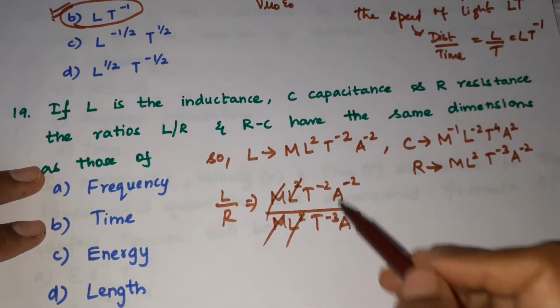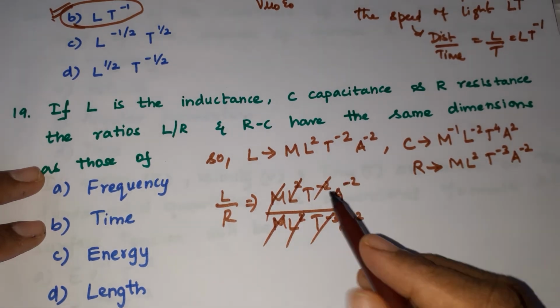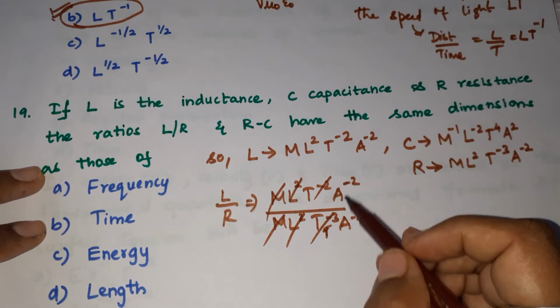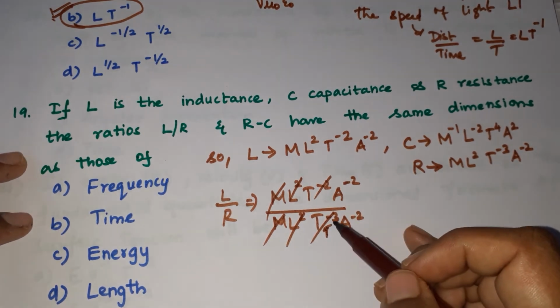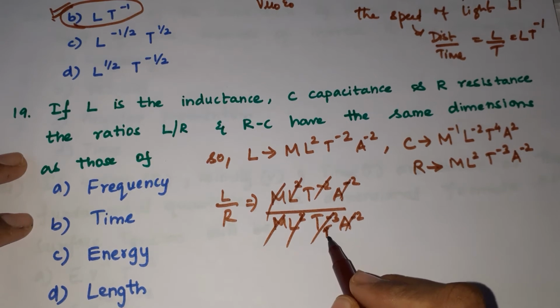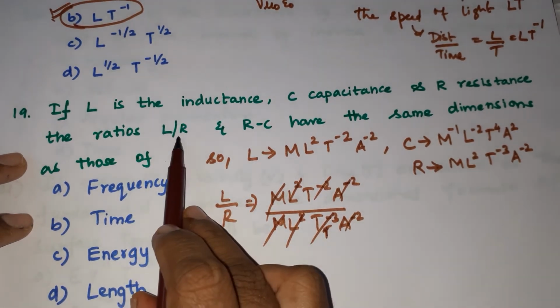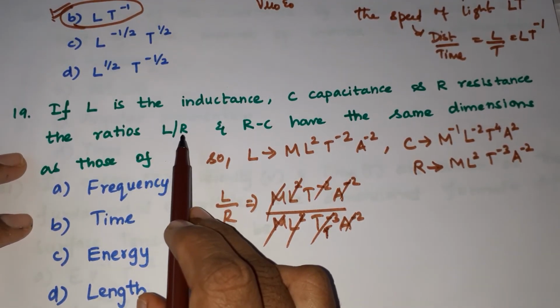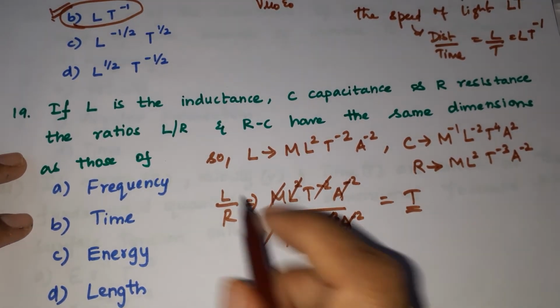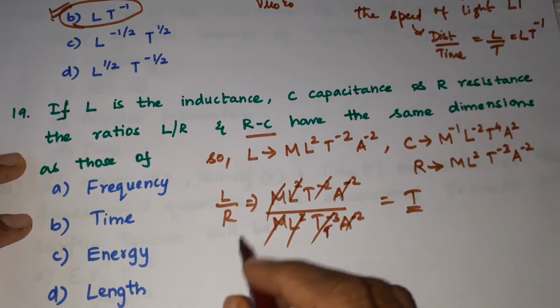So this is minus 2 and this is minus 3, so T to the power 1 would be there. The final answer is T, because we wrote L by R. Yes, the final answer is T. That is time.